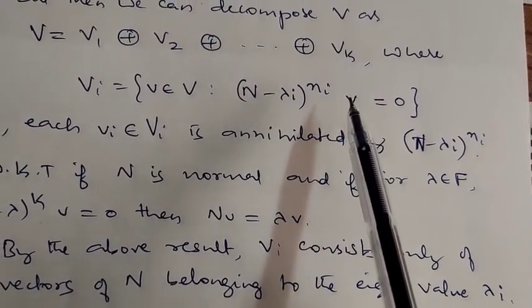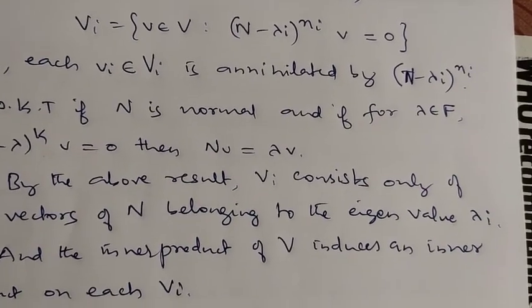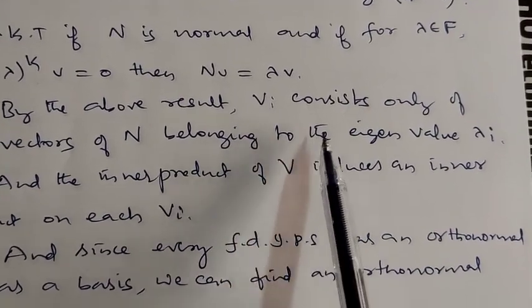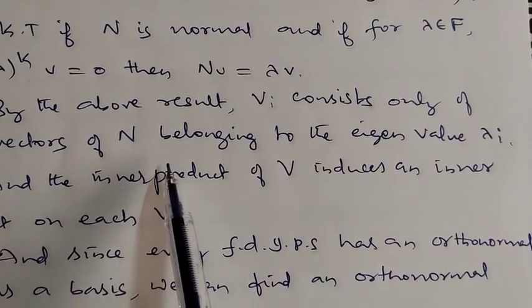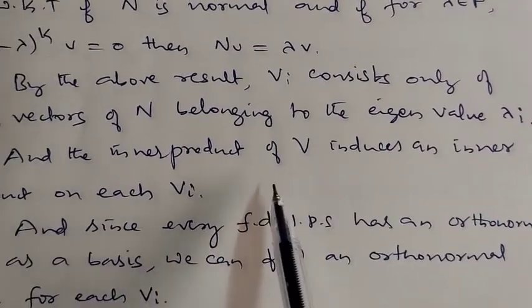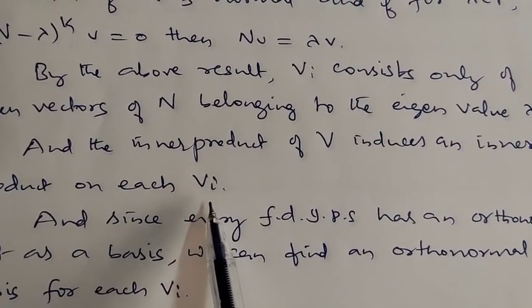Okay. Just in the above result we have shown that the eigenvectors are mutually orthogonal. So look here, by the above result Vi consists only of eigenvectors of n belonging to the eigenvalue lambda i. Understand this? And the inner product on V induces an inner product on each subspace Vi.